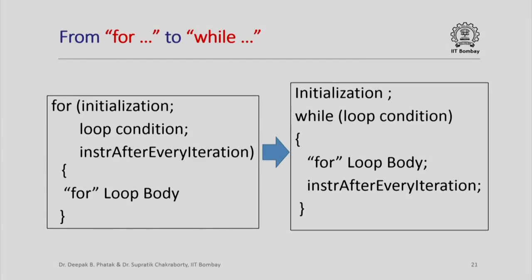So now the previous animation would have given you this idea that really the initialization, loop condition, and instruction of every iteration can be moved around, and therefore it should be possible to rewrite a for loop as a while loop, and indeed it is possible. Whatever is there in the initialization, you put it at the beginning of the while loop, the loop condition goes in the while loop, and the instruction of every iteration is at the end of the for loop body.